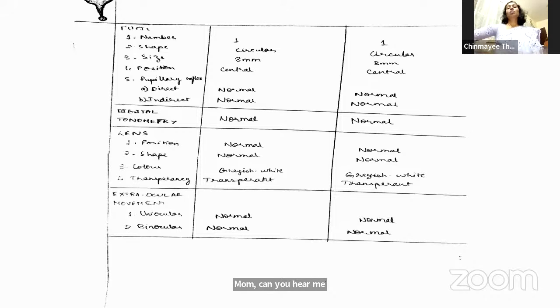Okay, in a corneal ulcer, avoid doing digital tonometry. Mention that you have not performed it for this reason, the risk of perforation.